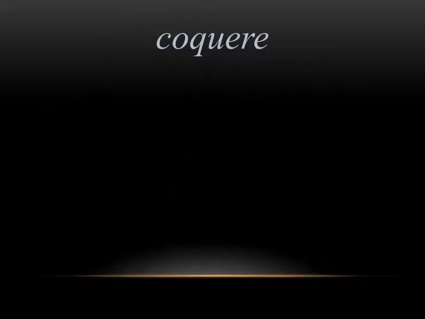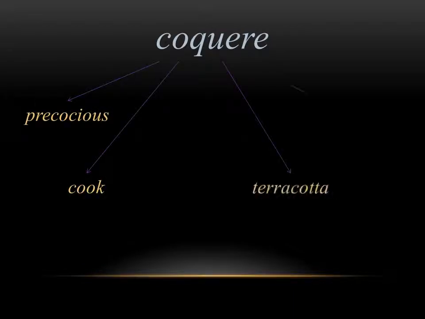Next, we have the verb coquere, which means to cook. And we've seen this before, but we have a lot of English words that come from it. So for instance, terracotta is that type of baked clay that you can build houses out of if you want to. It literally means baked earth. Another good one is precocious. If you call someone precocious, it means they have this sort of pre-cooked or preconceived notions about people. Same thing with concoction. It's something you kind of make or cook up. They all have to do with this root of cooking.